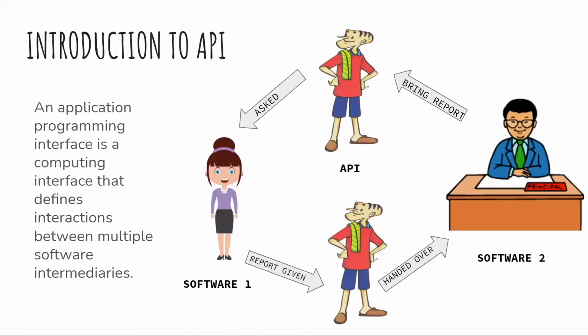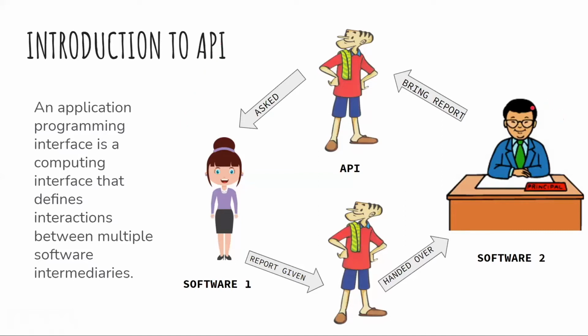Now coming to API, the second most important topic that we have to study for this project. If I just read the internet definition, API is an application program interface, a computing interface that defines interaction between multiple software intermediaries. Now this is again a difficult task, to understand everything by just reading a definition. So let's come to a pictorial view, in which we will understand with the help of this picture.